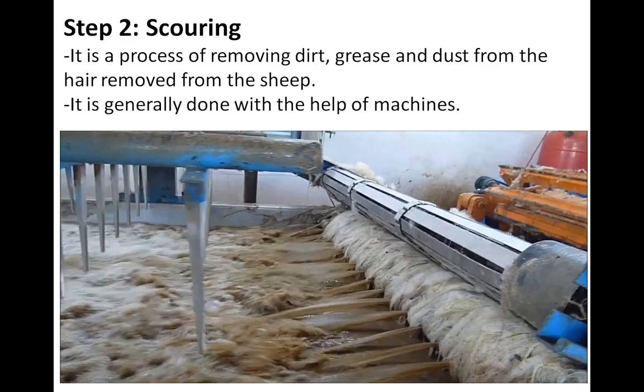Understood? It is an easy step. In shearing, we remove hair from the sheep, and in scouring, we remove dirt from that hair. That is generally done with the help of the machine shown here. Understood step 2? Very good.